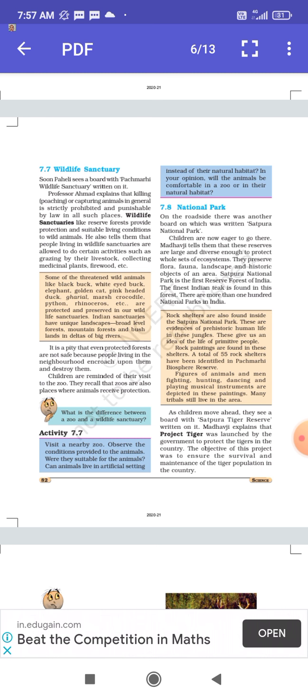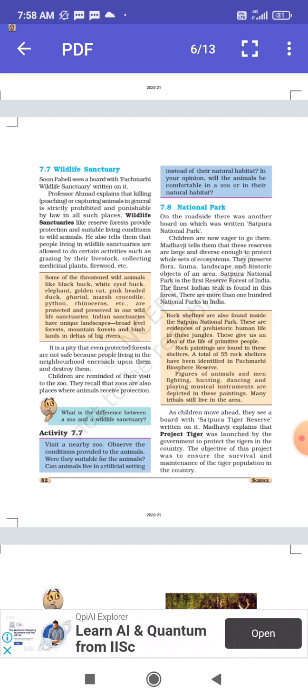Okay. Now these wildlife sanctuaries have a very unique kind of landscape. Here there are lush green forests. Some are mountain forests also and some are delta forests also. What are deltas? When two water bodies, one salty water body and one fresh water body, meet together, they form a delta at that place, and these deltas are very rich in water animals and land animals also, because they are providing all the suitable conditions which are needed for the preservation or protection of the animals.